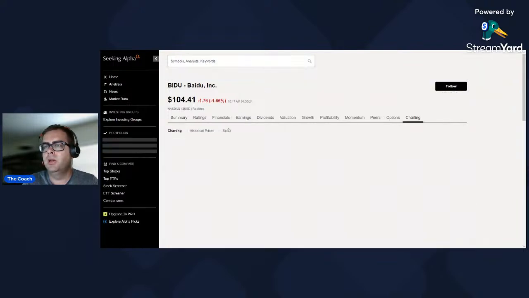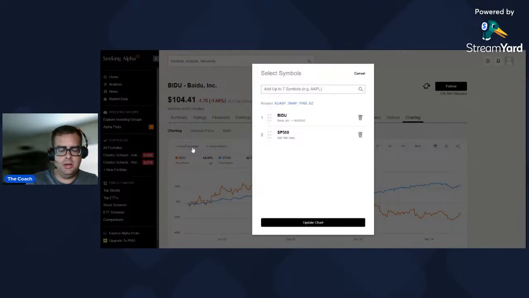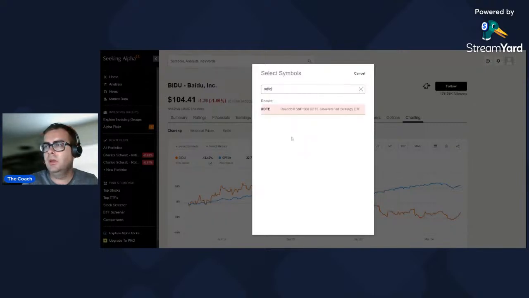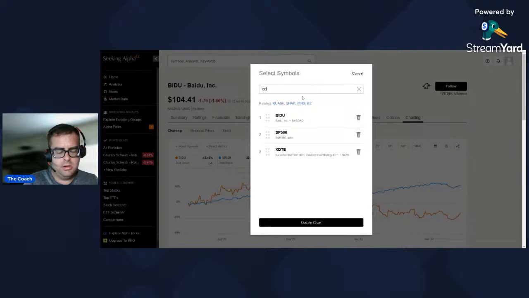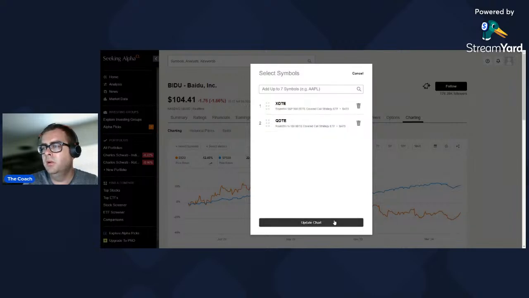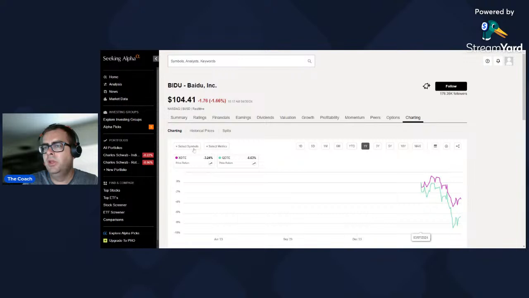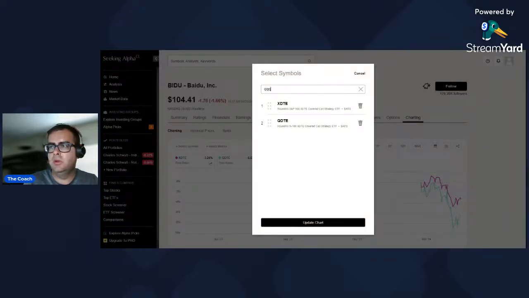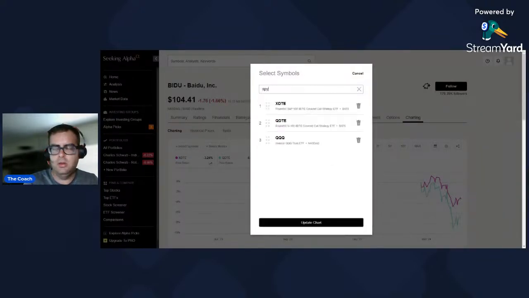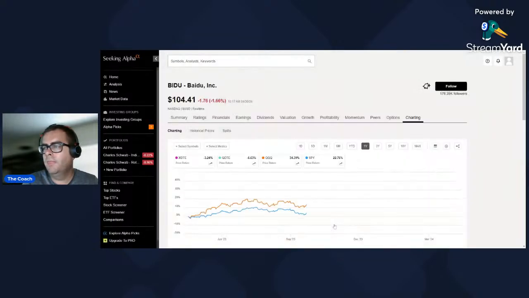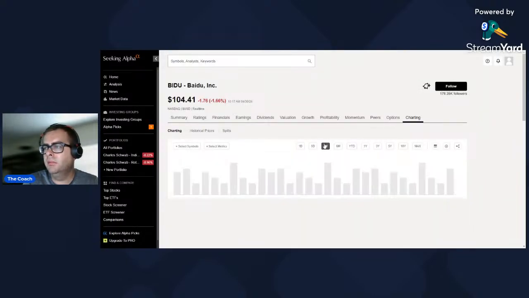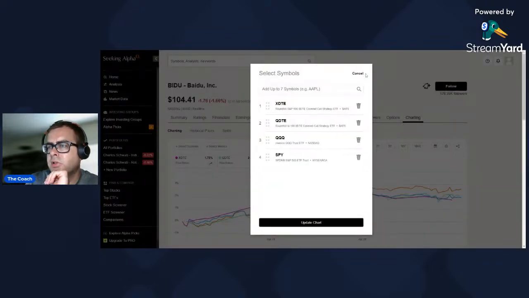Let's go to charting real quick. Let me add XDTE and then QDTE. Here we go. Okay, so we'll take this one out. We'll take this one out. To compare both of these, we'll compare them to their indexes. So we'll do the Qs, and then we'll do SPY. And then over the last month. Okay, so obviously, oh, what happened? I lost it? Oh, it's refreshing, I guess.